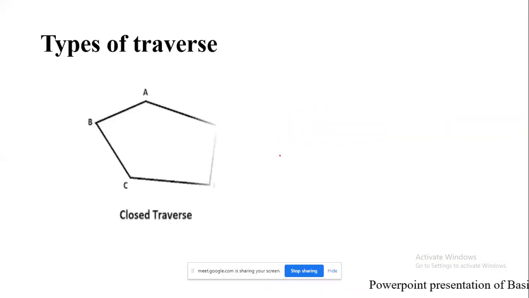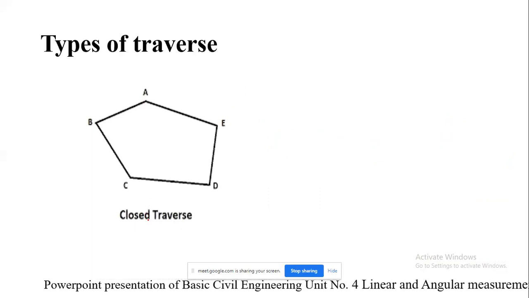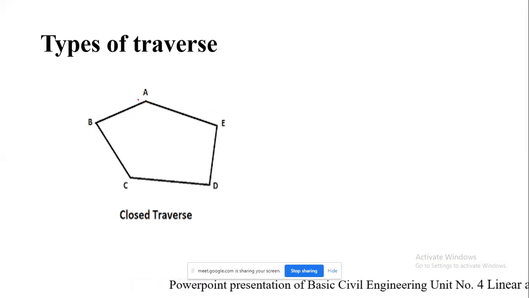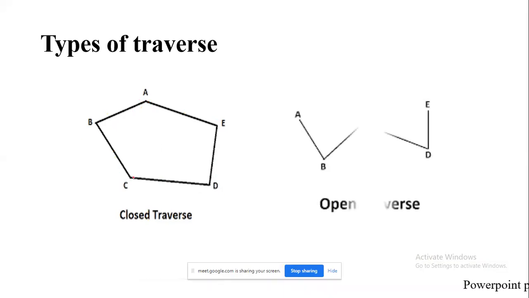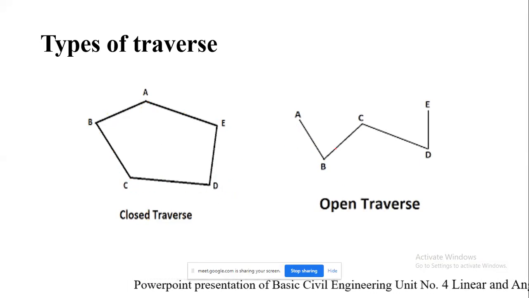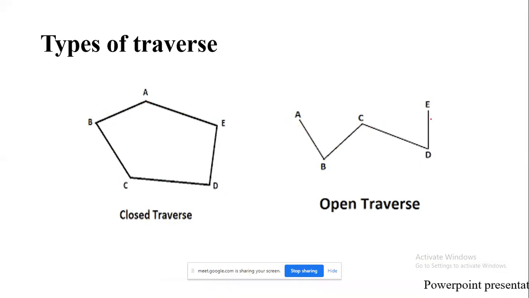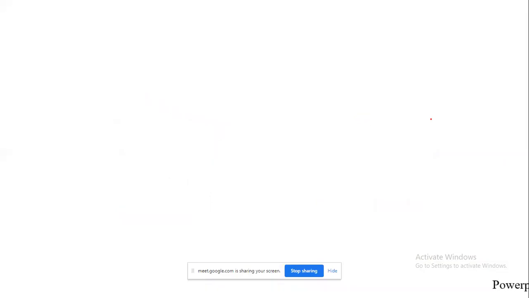Here you can see the example of the closed traverse, in which the starting point and the end point are the same. And AB, BC, CD, DE and EA are your survey lines. So that is a closed traverse. And this is the open traverse, A, B, C, D, E, in which the starting point and the end point are not the same. So these are the types of traverse.